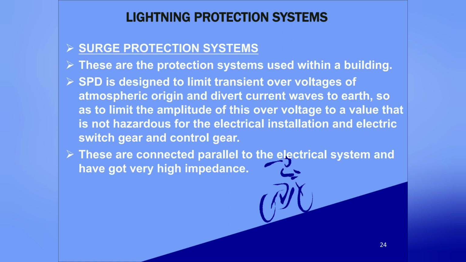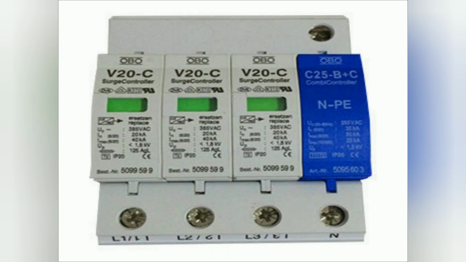These are connected in parallel to the electrical system and have a very high impedance. This is a typical SPD. The maker of the SPD is OBO, one of the leading brands providing a range of solutions for lightning protection systems. All the rated parameters of the SPD are noted on the SPD itself. As you can see, there is a green indication on the front side of the SPD. Once the life of the SPD is over, the green indication will turn red automatically.